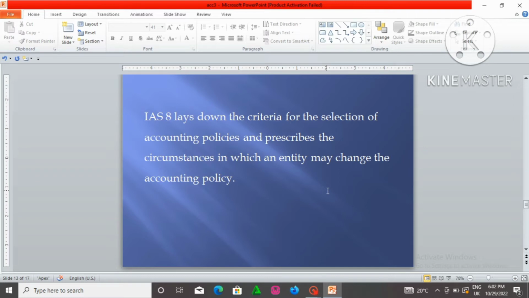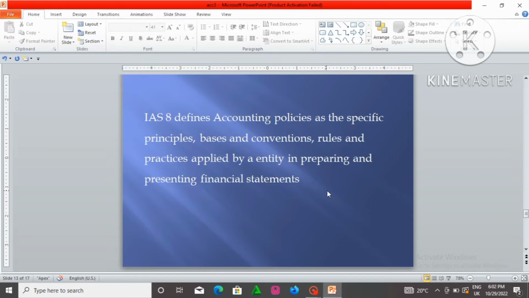IAS 8 lays down the criteria for the selection of accounting policies and prescribes the circumstances in which an entity may change the accounting policy. What do you need to follow in order to select an accounting policy to use, and under which circumstances may you change an accounting policy? That is basically what IAS 8 tells us. What you need to follow before selecting an accounting policy, and under which circumstances you might actually change the accounting policy that you have been following.